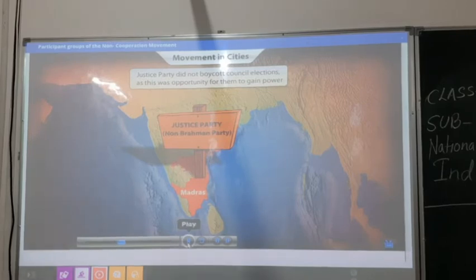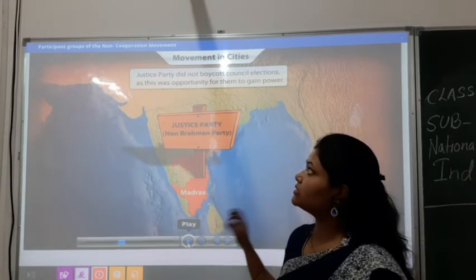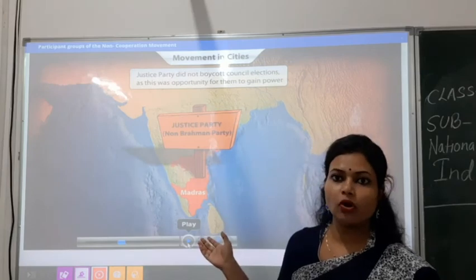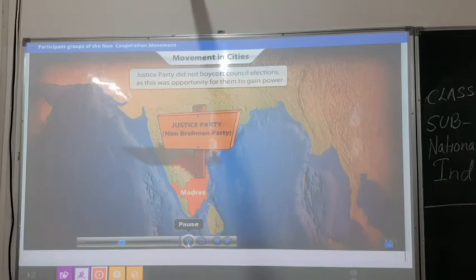Yes, so the first one is the Justice Party, the non-Brahmin party. They were not boycotting the Britishers, as this was their opportunity to gain power.